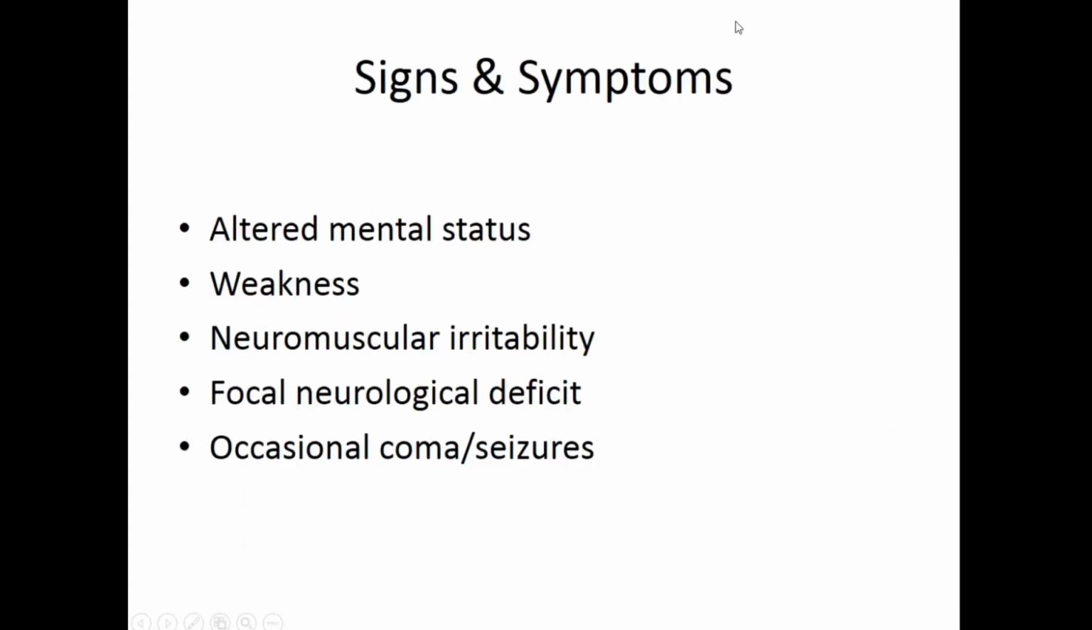Okay, so hypernatremia, what are the signs and symptoms? Again, these are very vague. As you see, altered mental status and weakness, this you had seen in hyponatremia as well. So here too you get the same kind of symptoms. Then there will be neuromuscular irritability. Neuromuscular, there could be a twitch, there could be a clonus, and then finally you will have focal neurological deficit. Focal neurological deficit means the patient is not able to move a particular limb, is not able to speak properly, is having difficulty in talking.